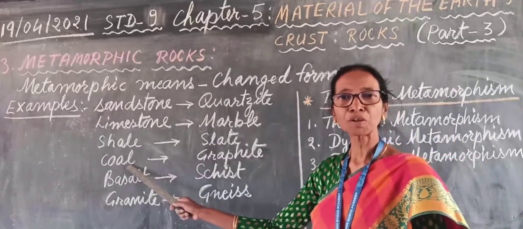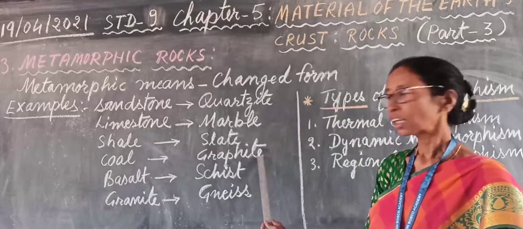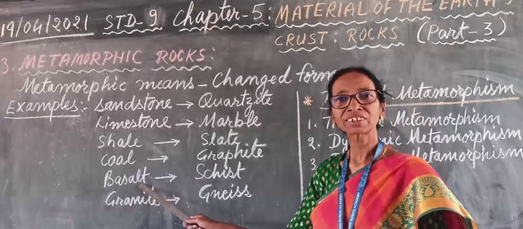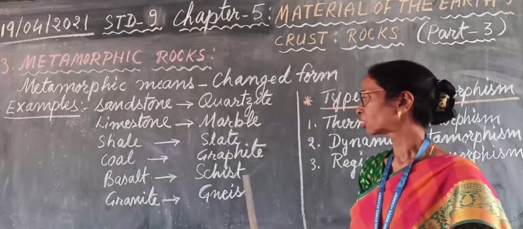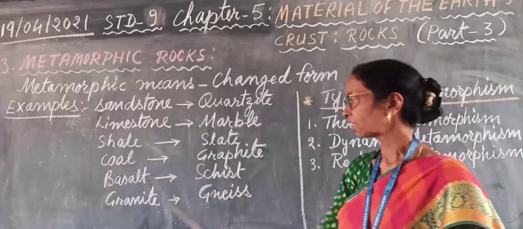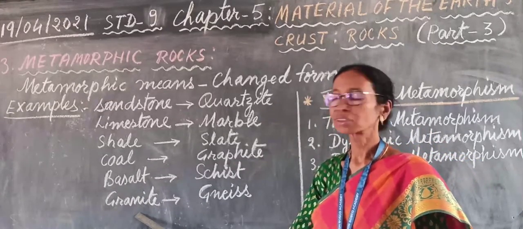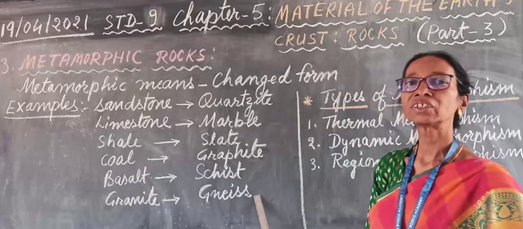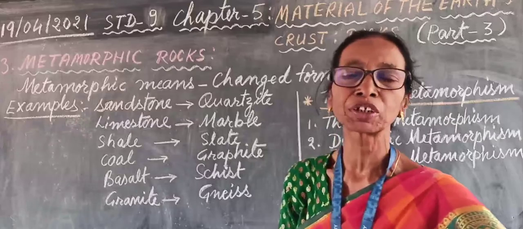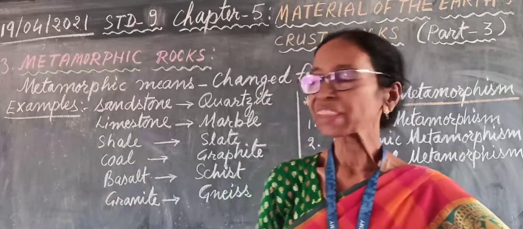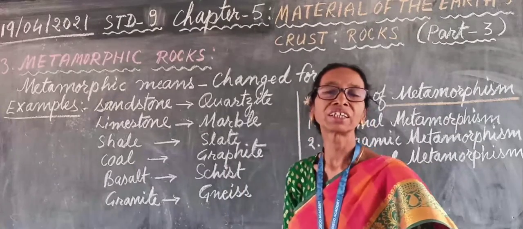Coal, also an example of sedimentary rock, changed into graphite. And basalt is an example of igneous rock that is changed into schist. And granite, also an example of igneous rock, changed into gneiss. So, these are some examples of metamorphic rocks. They are completely changed and form new rocks.